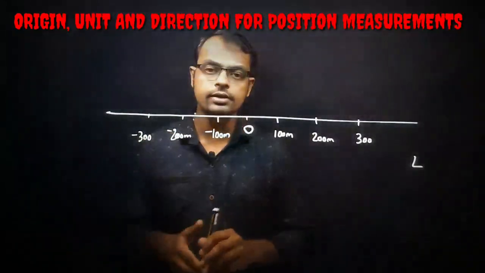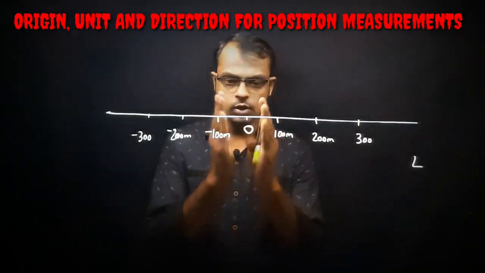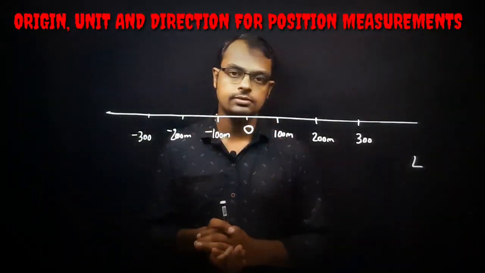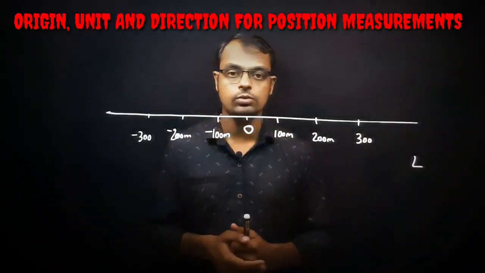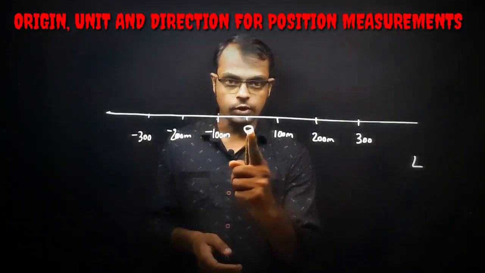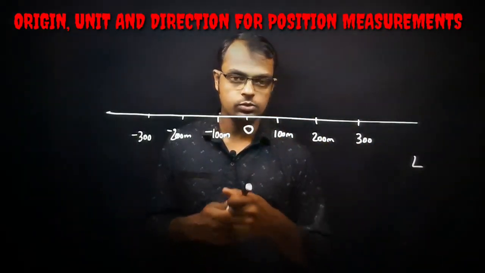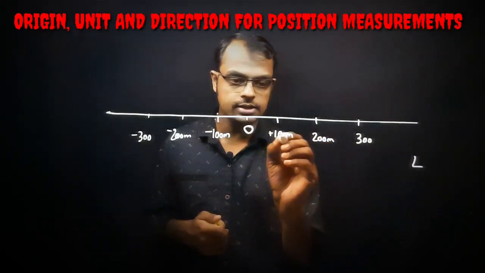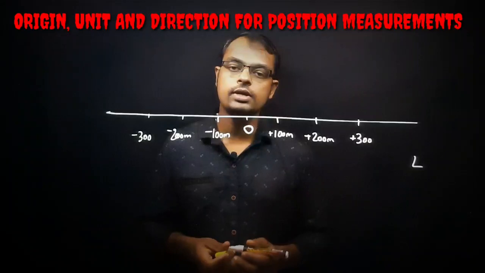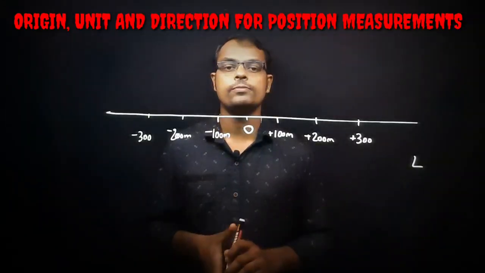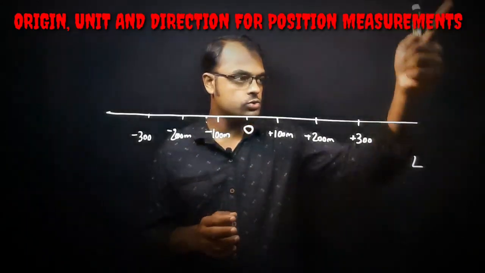So what we have done here, in order to explain the linear motion, first of all we have chosen one common origin, and we can consider it as the reference point. That we have already discussed. If this is the reference point, towards the right all the values can be considered positive, and towards the left negative. Now just imagine you are taking linear motion in a straight line.